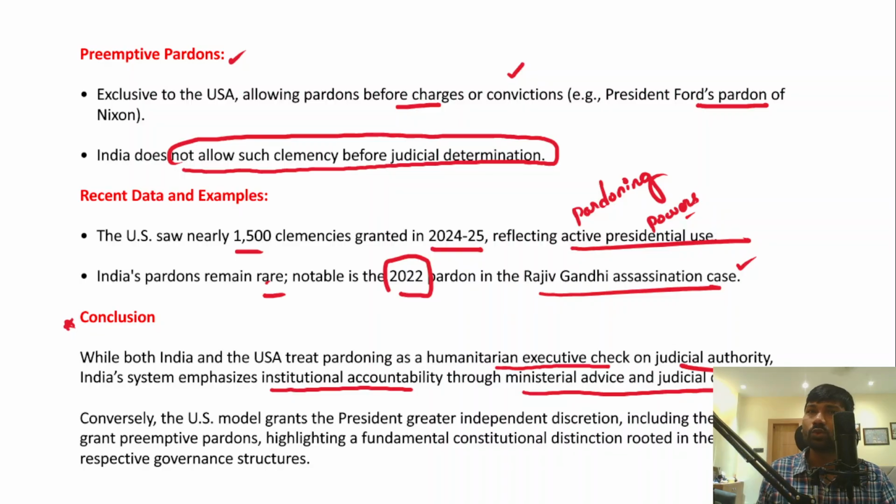On the other hand, in the US, it is presidential discretion to give pardon. The US model grants the president greater independent discretion when it comes to giving pardon, including the ability to grant preemptive pardons, highlighting the fundamental constitutional distinction rooted in their respective governance structures. So this is how the pardoning powers of the Indian president and the US president differ significantly.